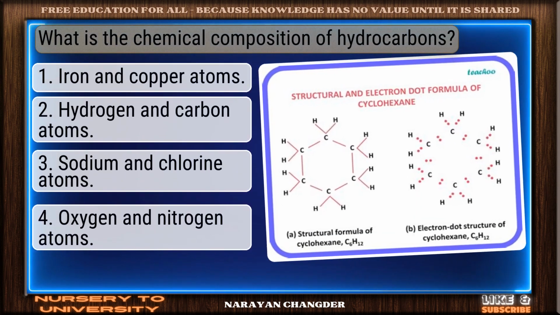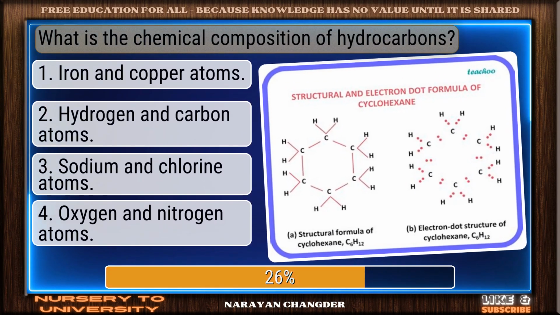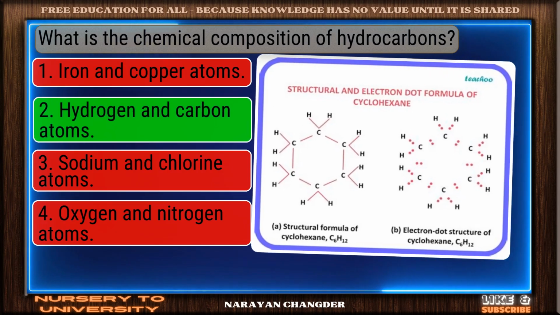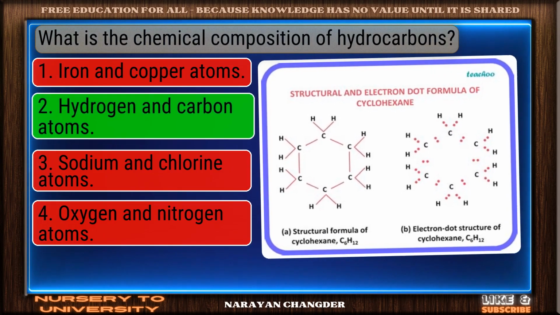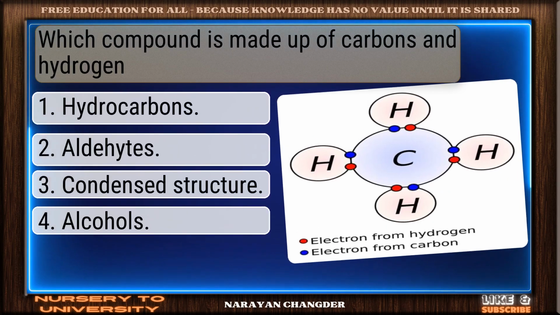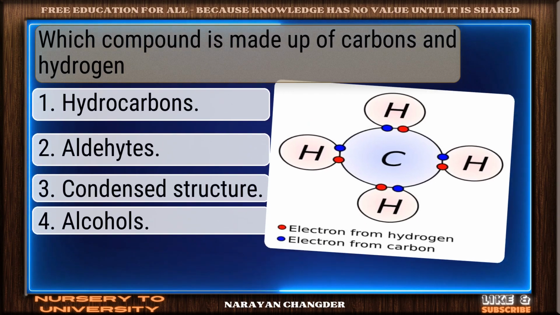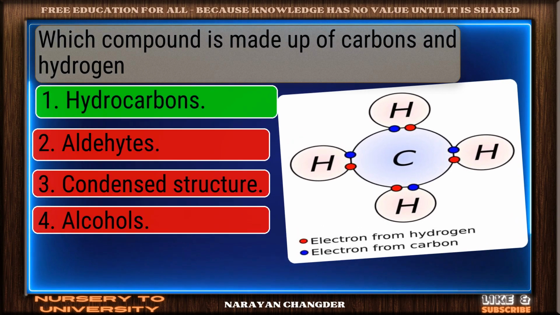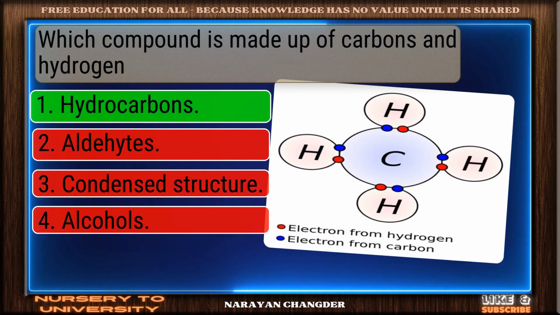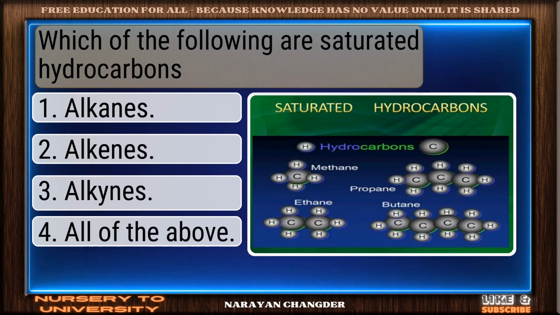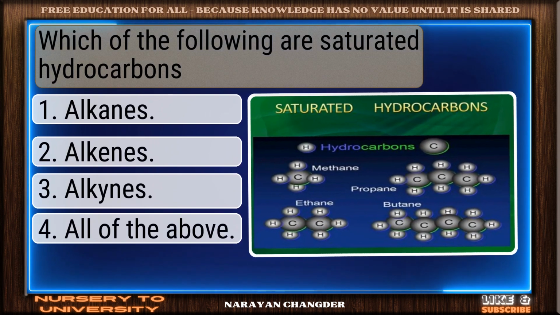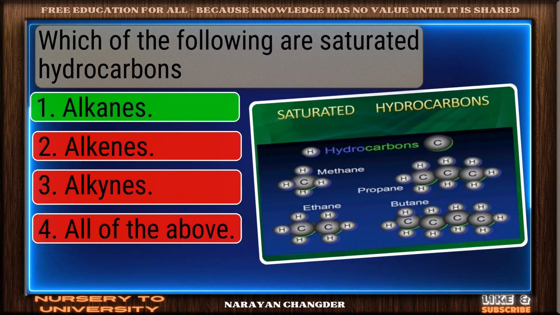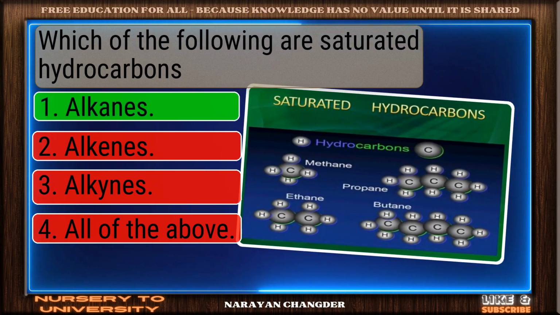What is the chemical composition of hydrocarbons? Well picked. Hydrogen and carbon atoms is the correct answer. Which compound is made up of carbon and hydrogen? Excellent choice. Hydrocarbons is the right answer. Which of the following are saturated hydrocarbons? Smart move. Alkanes is an accurate answer.